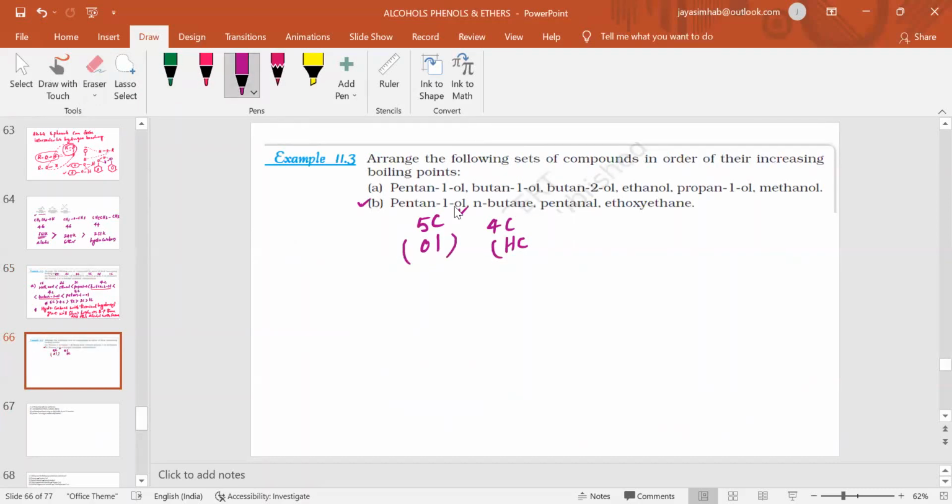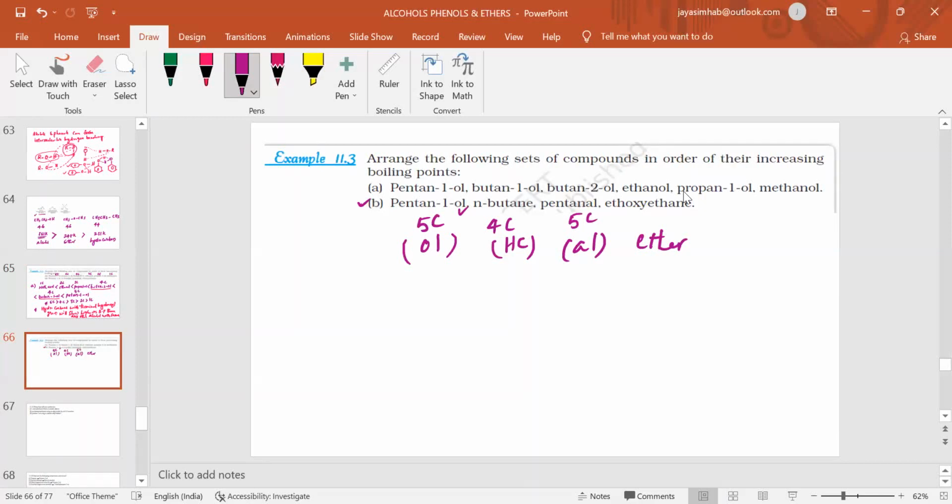This is simply a hydrocarbon chain. This is pentanal, 5 carbon containing, and al means aldehyde. Ethoxyethane is an alkoxyalkane, so this is an ether.